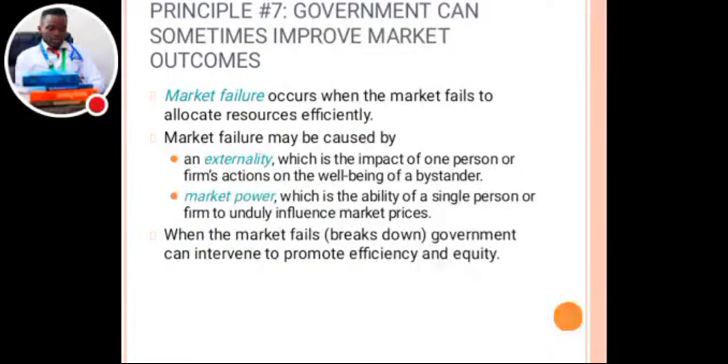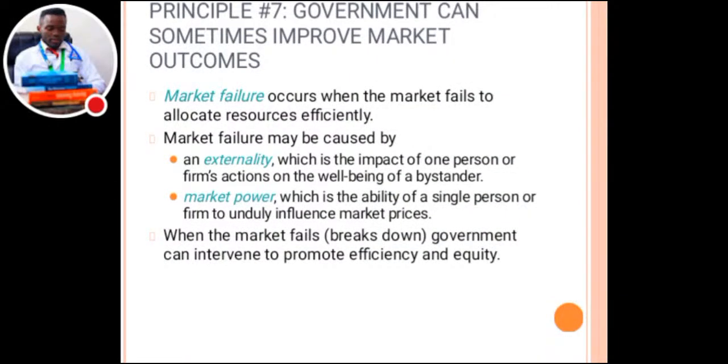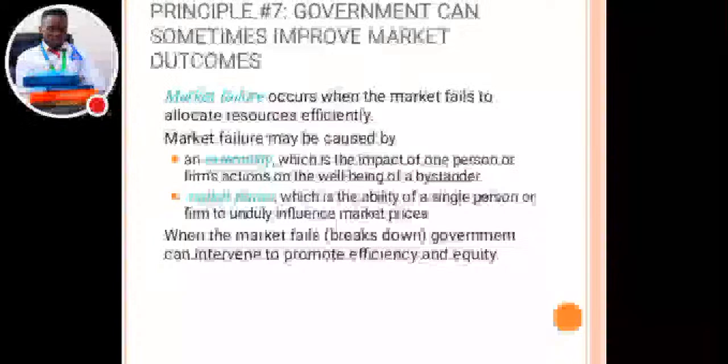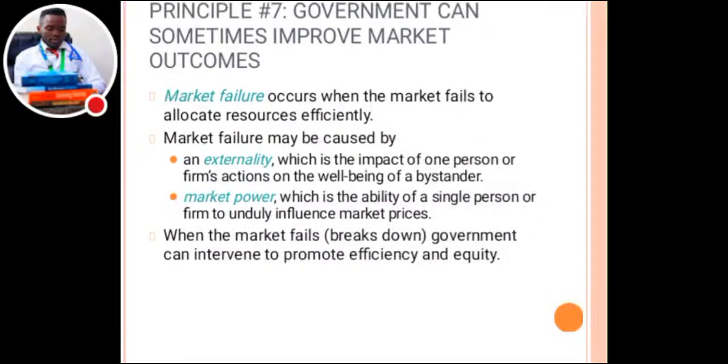Market failure can be caused by an externality, which is the impact of one person's or firm's action on the well-being of a bystander.